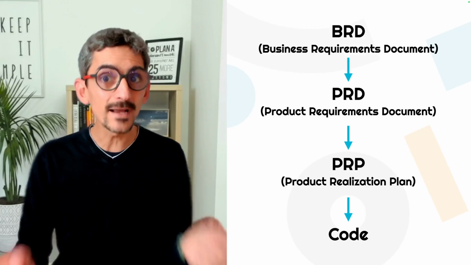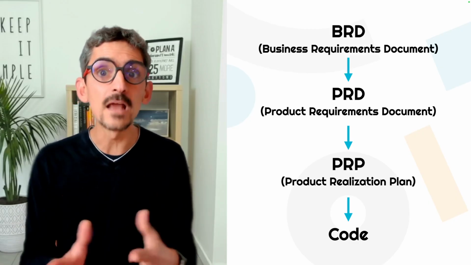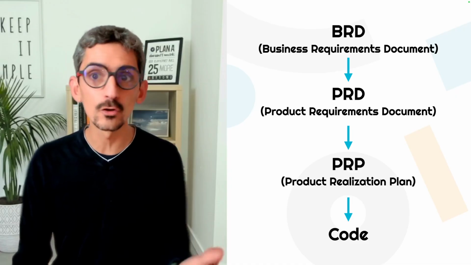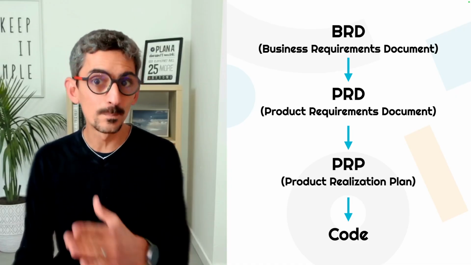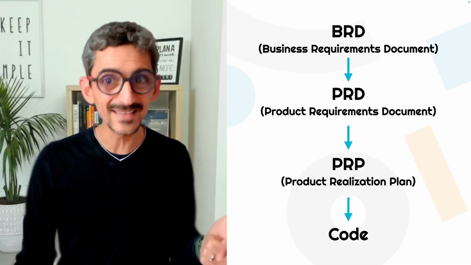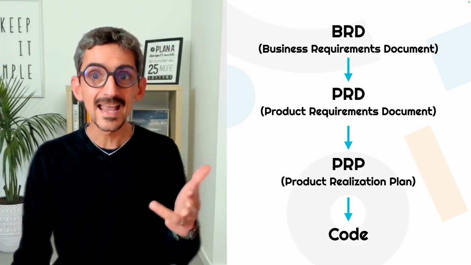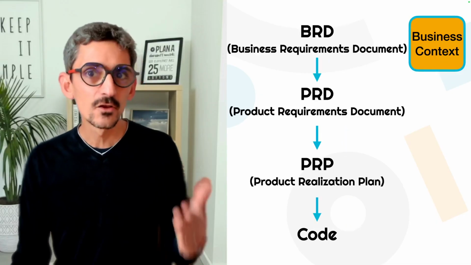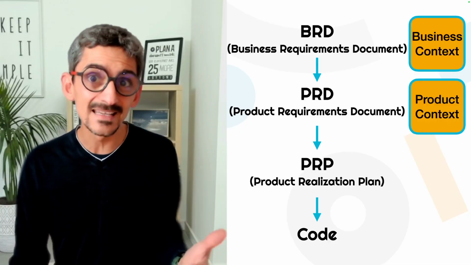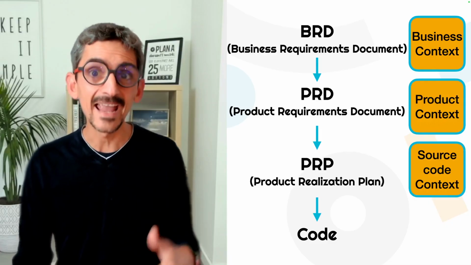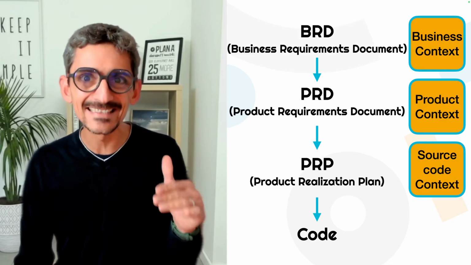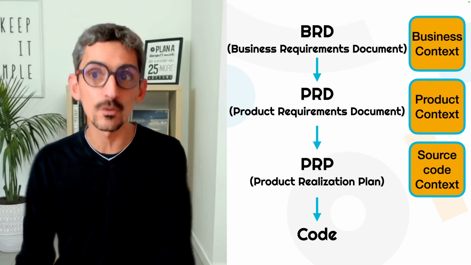And if you are starting a real product or a big product, and if you are on the business side, you might also consider creating a BRD, a business requirements document, which is the foundation for building a great product. It defines what the business needs are and why, focusing on the users, their problems, the market context, including competitors' analysis and existing solutions. So in a nutshell, the BRD provides the business context, the PRD provides the product context, and the PRP provides the source code context. And that is the proper spec-driven development process to follow.